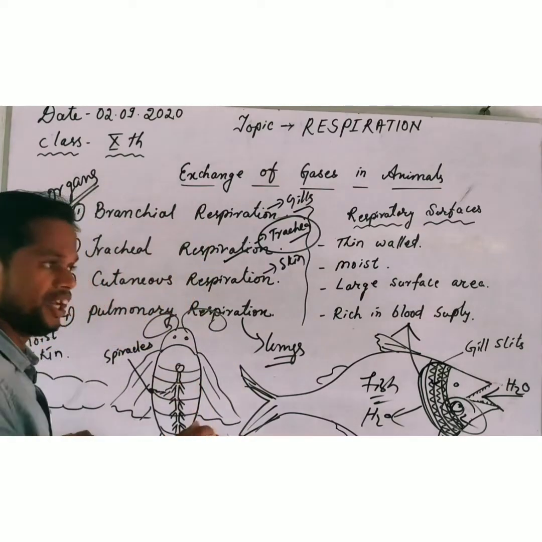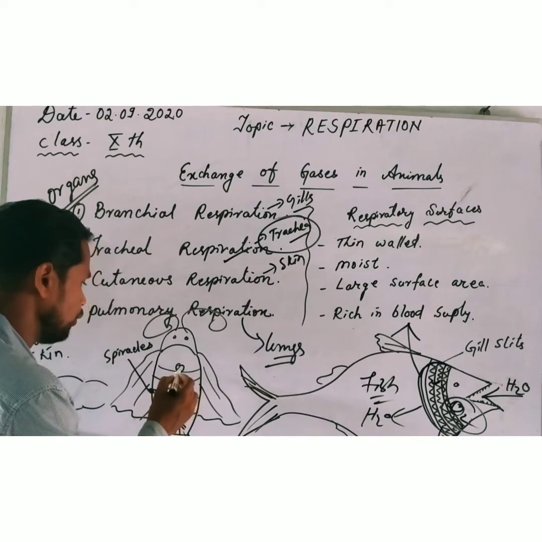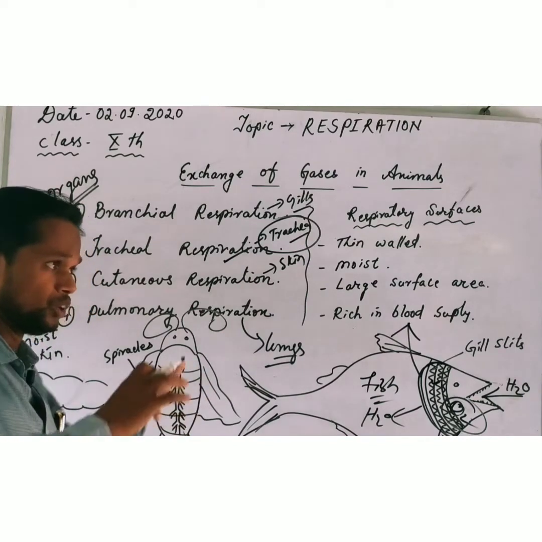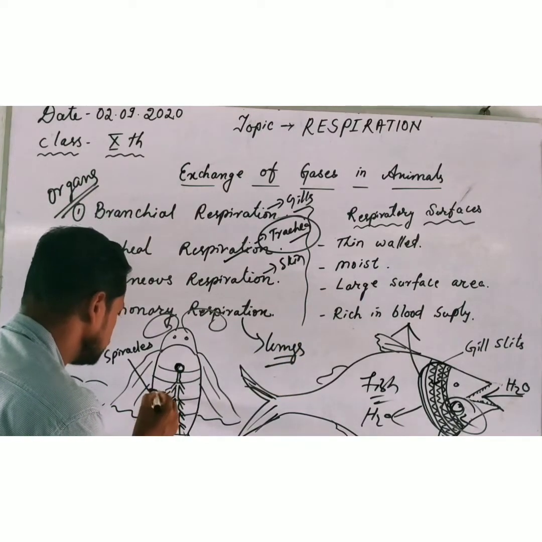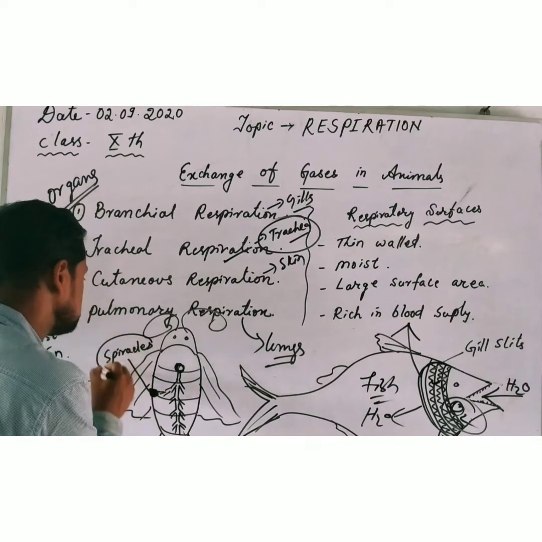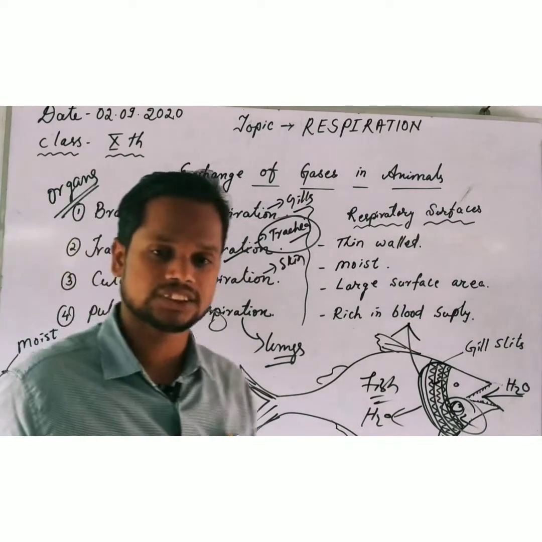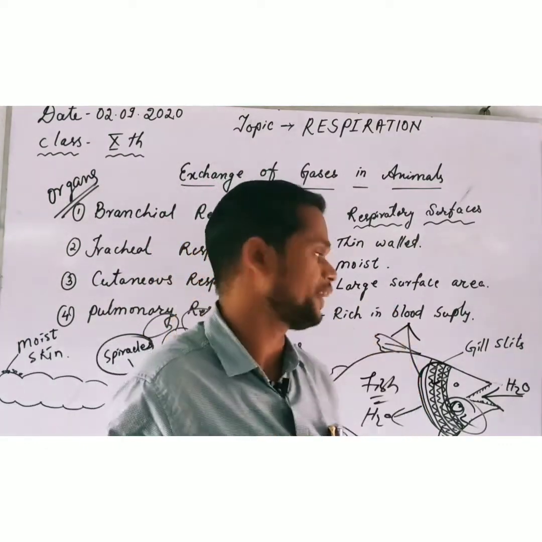See, I have made a rough diagram of a cockroach here. Inside the cockroach body you will find a tube-like structure which is branched all over the body, and at last it opens on the body surface by small pores. Those pores are called spiracles. I repeat, those pores are called spiracles.